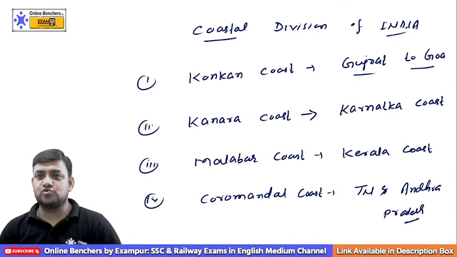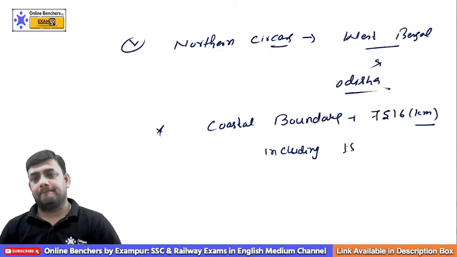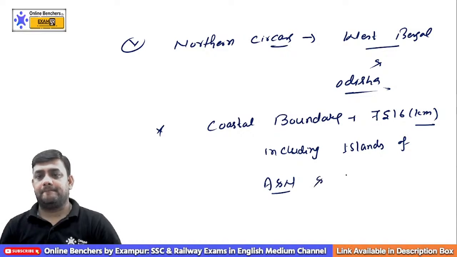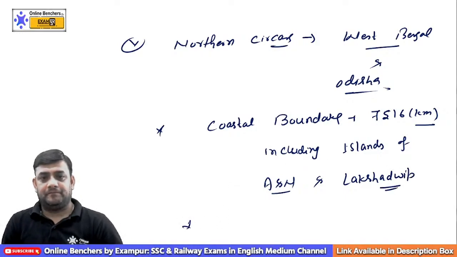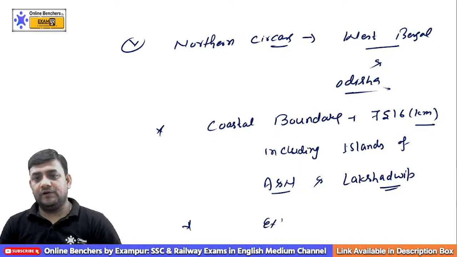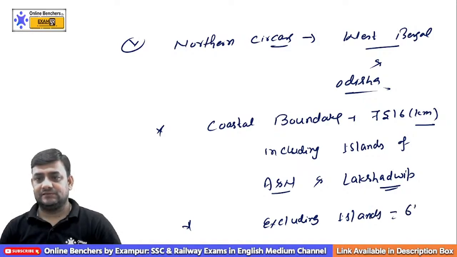This is from Gujarat to Goa. So it's Gujarat, Maharashtra and Goa. Including islands of Andaman and Nicobar, as well as Lakshadweep. And excluding the islands, this is 6100 kilometers.